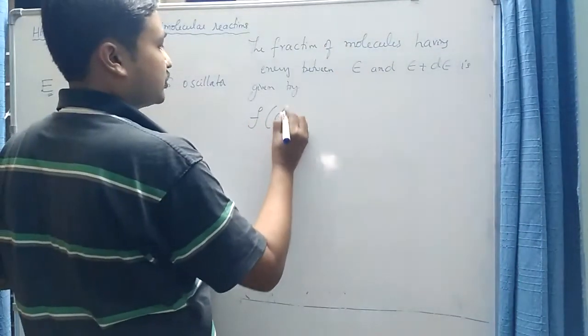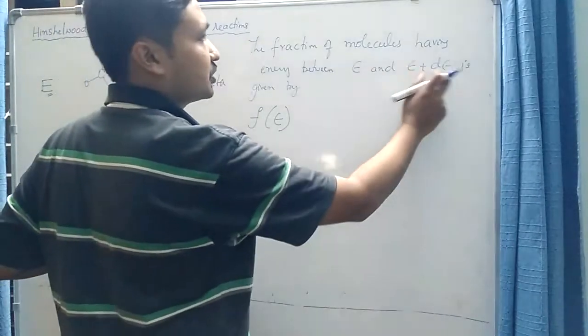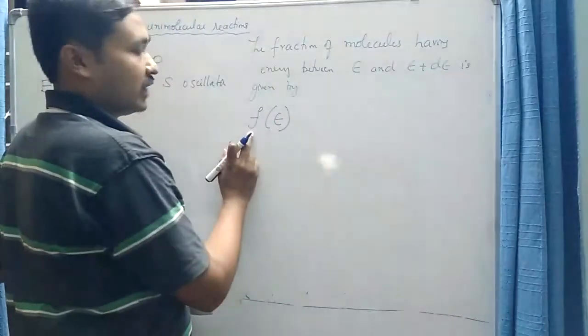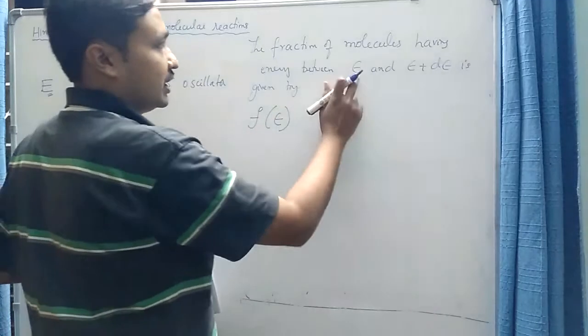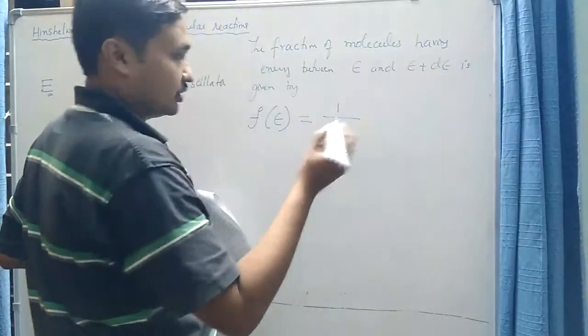f of epsilon, the fraction of the molecules having energy between epsilon and epsilon plus d epsilon. This fraction f, which depends on the energy epsilon, is given by Hinshelwood's equation, which we will not derive of course.